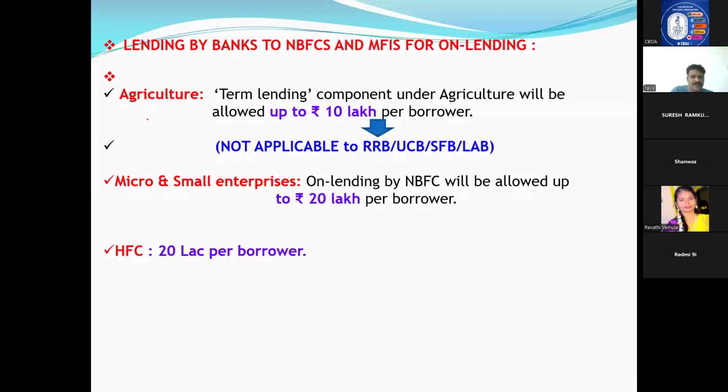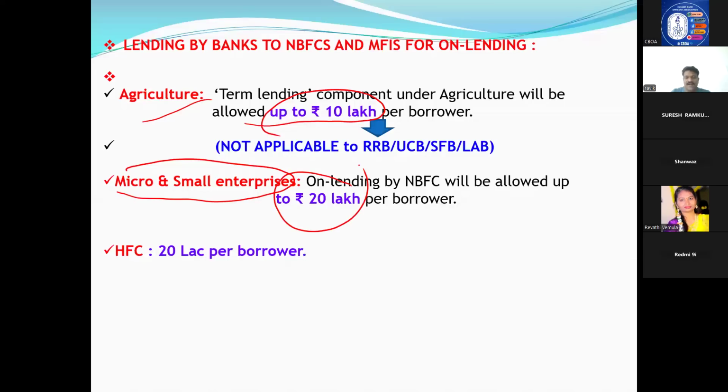If they are giving agriculture loans to individuals, it should be up to 10 lakhs. For micro and small units, not MSME, micro and small units, maximum 20 lakhs on lending. HFCs, Housing Finance Corporations, if they give a loan for construction of a house, 20 lakhs per borrower, that is also falling under priority only.